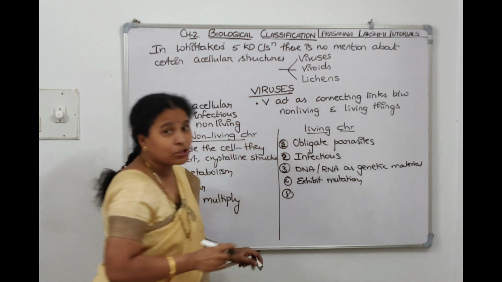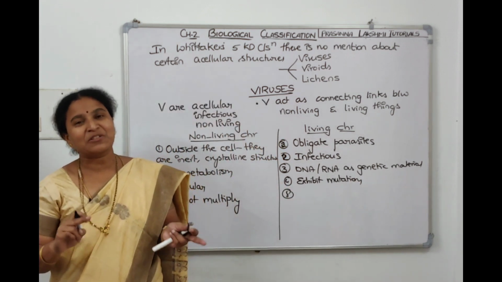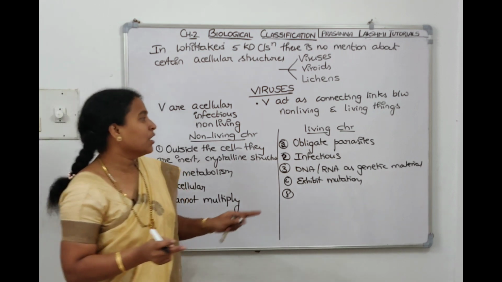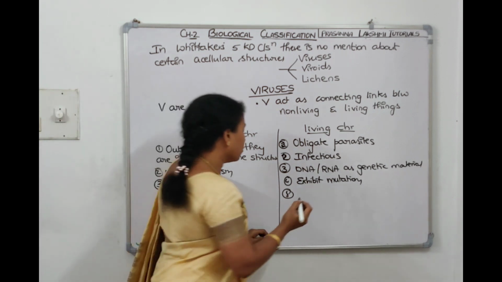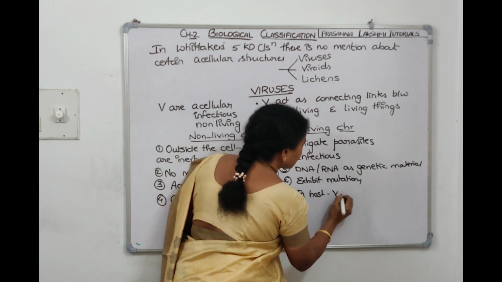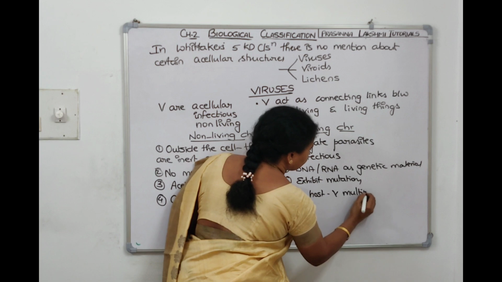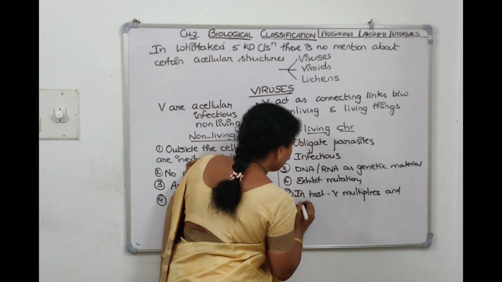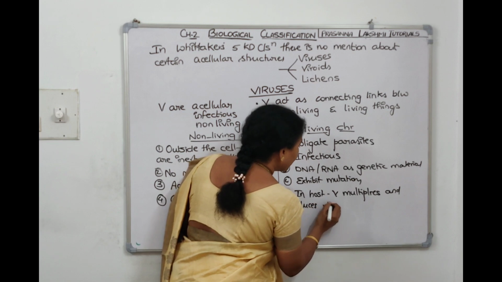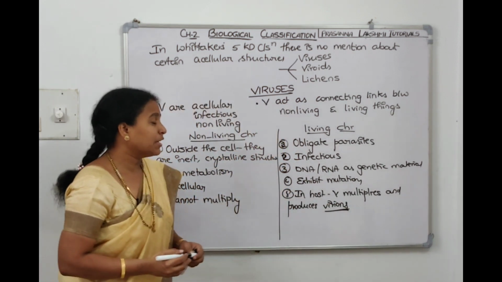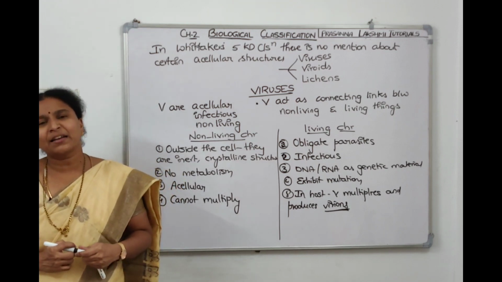And using the host machinery, it can multiply and it can produce its daughter generations. Virions it can produce. Infectious viruses it can produce. So that is also a living character. So we can tell in the host, the virus multiplies and produces virions. All these are the living characters.